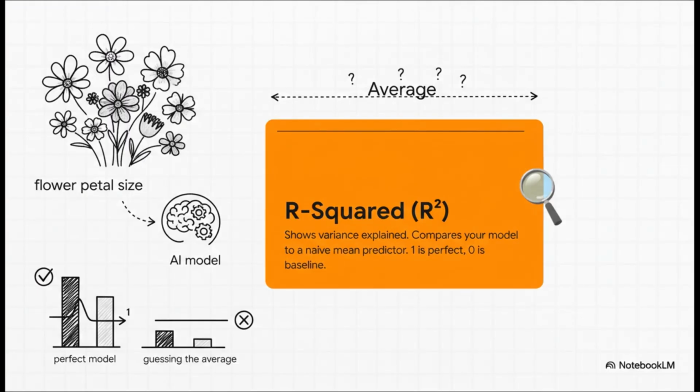This is our ultimate reality check. It asks a really simple and kind of brutal question. Is your fancy, complicated AI model any better than a model that just guesses the average price for every single house? An R-squared score of 1 means your model is perfect. A score of 0 means, well, it means your model is no better than just guessing the average. It's humbling, for sure, but it's absolutely essential.